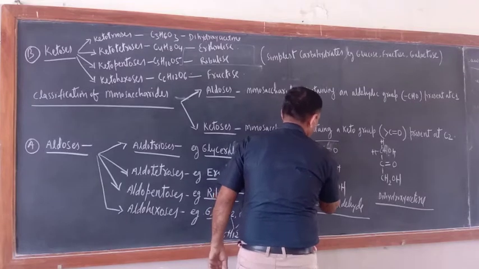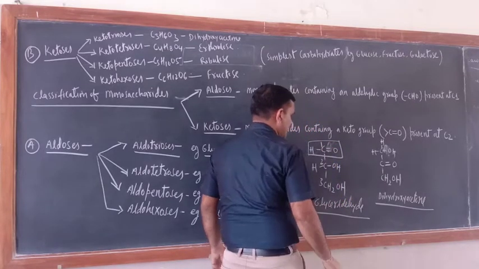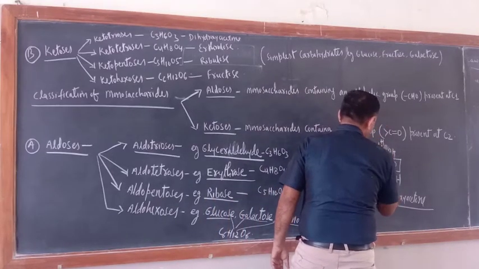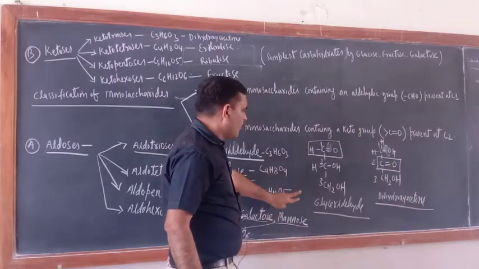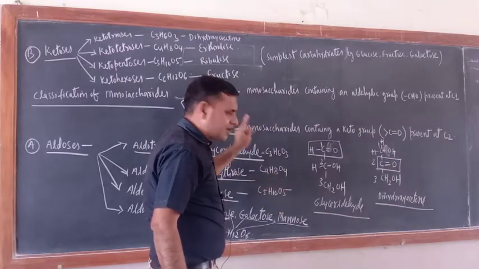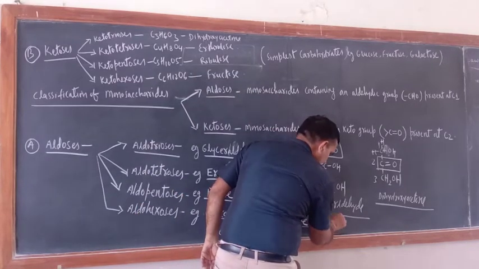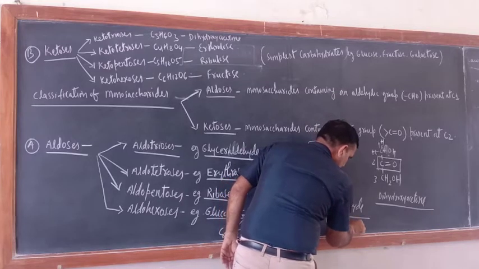Okay, so just you can check the difference. Here at carbon number 1, 2, 3, at carbon number 1 an aldehydic group is there, and here at carbon number 2, a ketonic group is there. So just see, both are having 3 carbon atoms only, but glyceraldehyde will come as aldotriose.